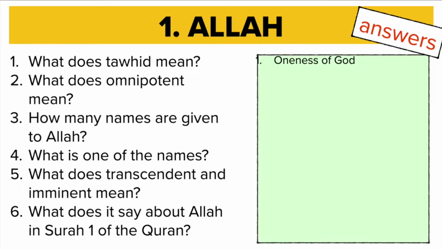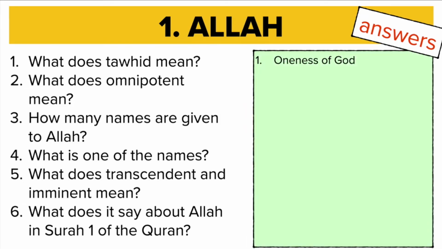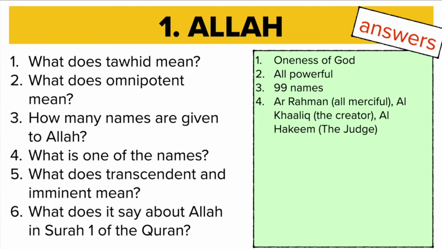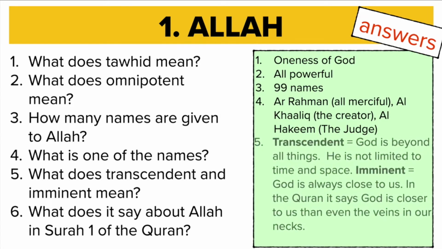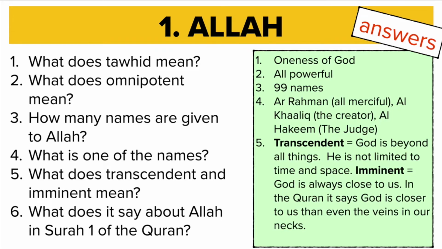Okay, question 1. The answer was oneness of God. Question 2, all-powerful. Question 3, 99. Question 4, Ar-Rahman, or you could have different ones here, or you could have a translated version, all-merciful, creator, judge, are also fine. Question 5, transcendent means God is beyond all things, he's not limited by time and space.